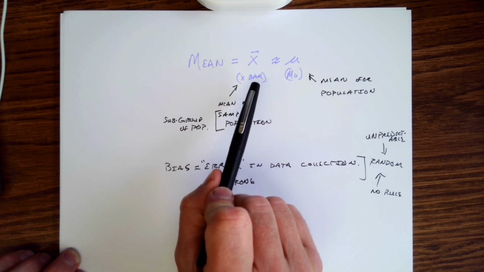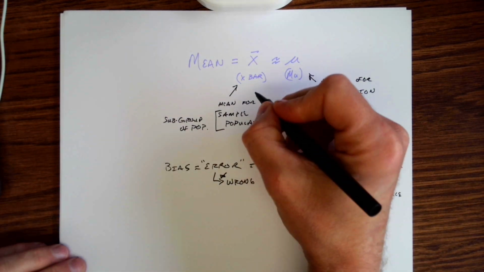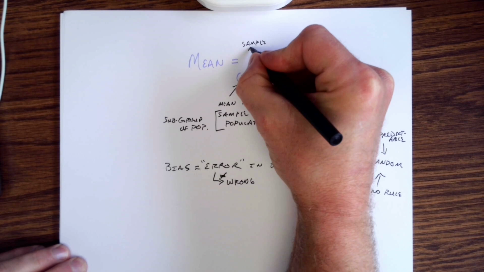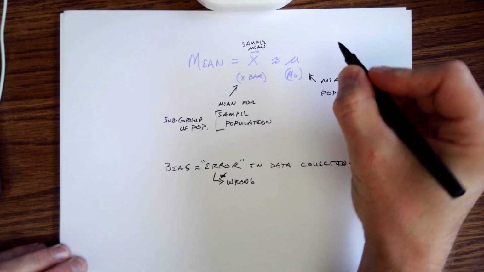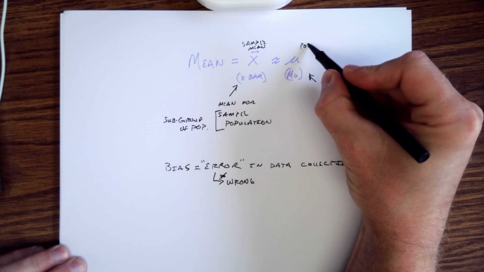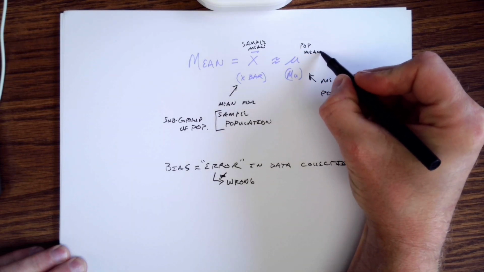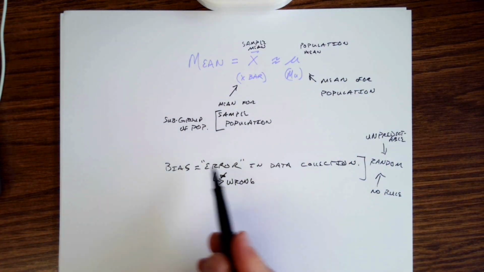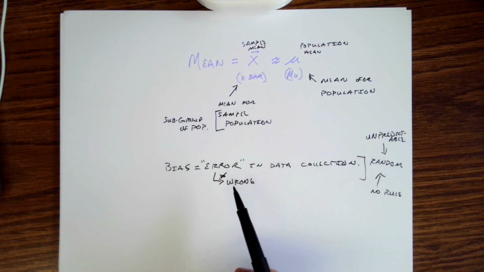This is our sample mean, is another way to describe this value. It is going to be an approximation of our population mean. And the reason for that is those topics that I just discussed.